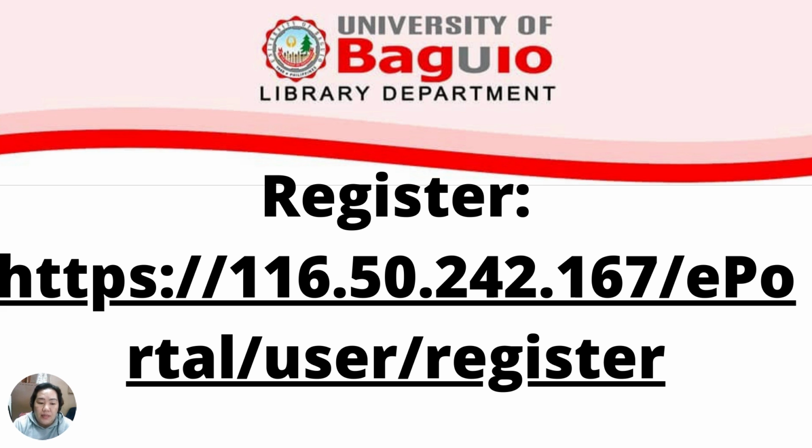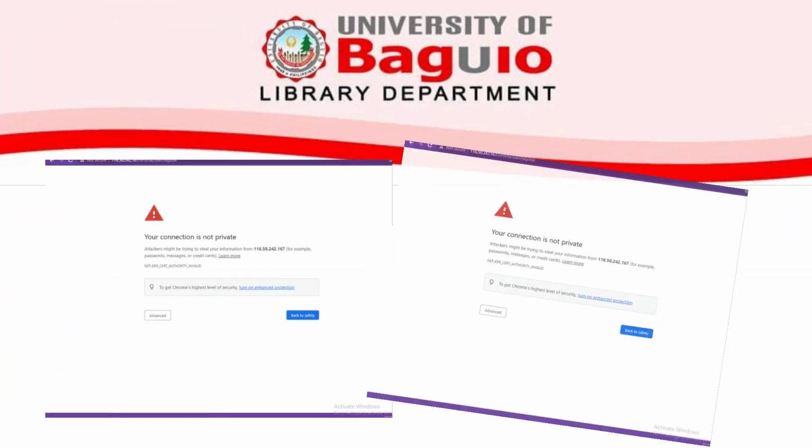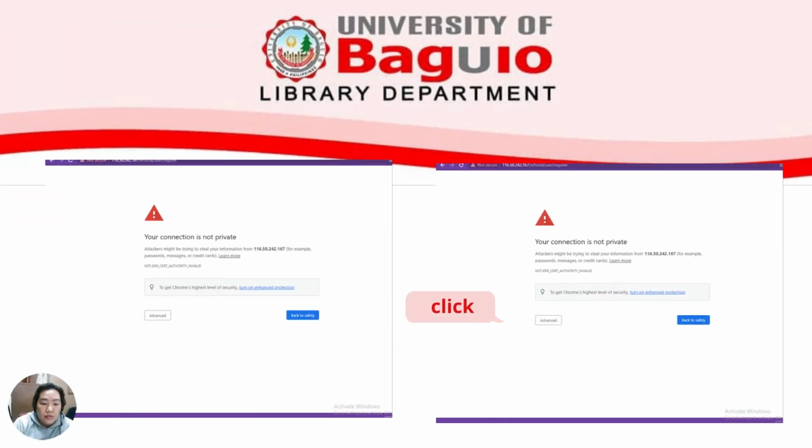It was posted by our FB admin, Ma'am Elsa, and you have to click the URL and follow the guidelines or instructions under the portal. So first, after opening the register page, it says here that your connection is not private, so you have to proceed.